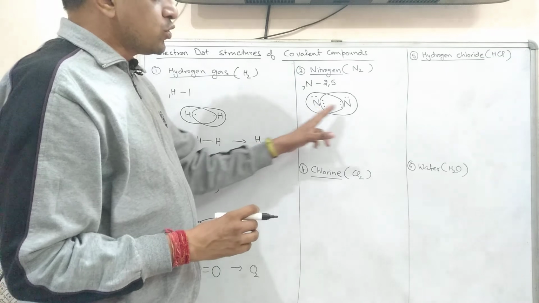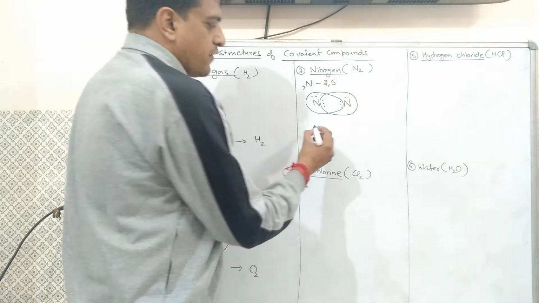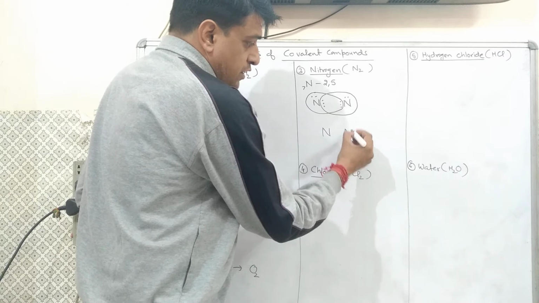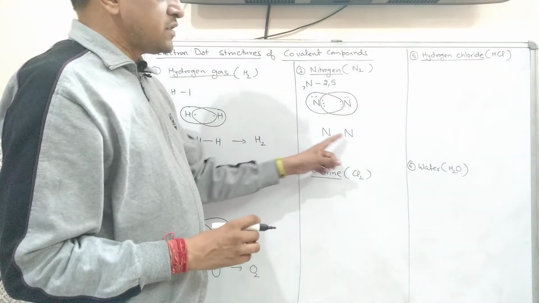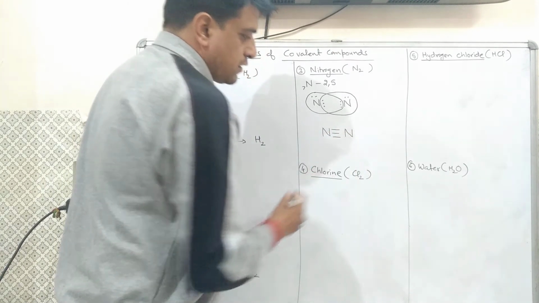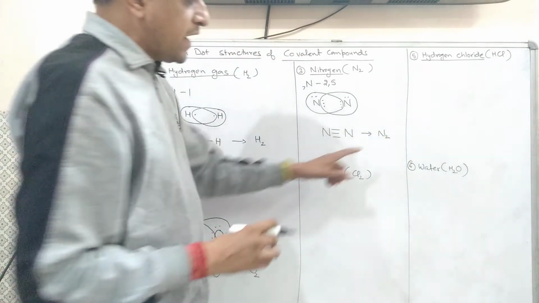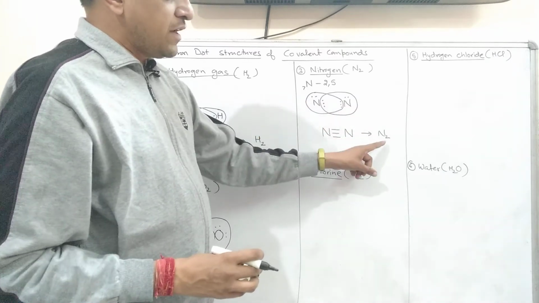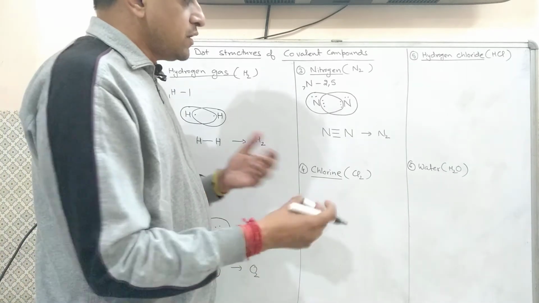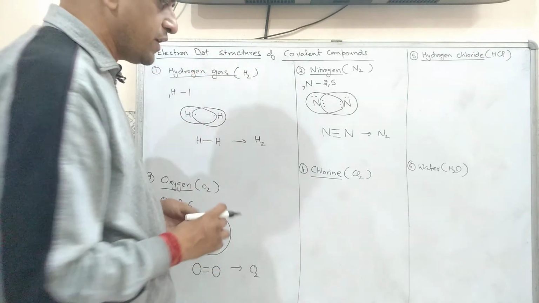In this way both nitrogens now have 8 electrons in the outermost shell, and they have acquired a stable configuration. But now they have shared 3 pairs of electrons. That means the number of bonds becomes 3: 1, 2 and 3. And the final product is N2. This N2 means they have 2 nitrogen atoms, and this triple bond means they have shared 3 pairs of electrons with each other. Now come to the fourth, that is chlorine.